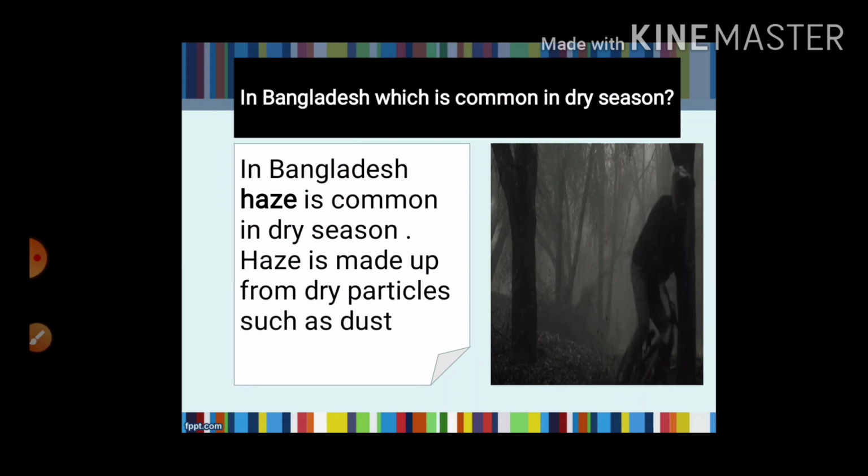Visibility means the clearness of the atmosphere, it will be low. Now what is the difference between haze and fog? Fog is made up of water particles or vapor, but haze is made up of dry particles like dust.